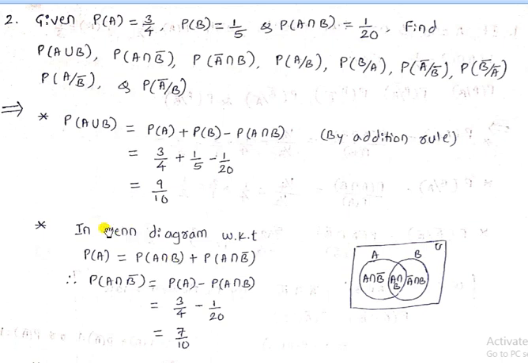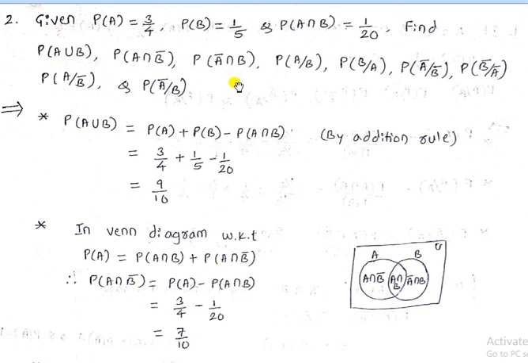Shift this A intersection B to the left-hand side. So we get the value of probability of A intersection B bar as P of A minus P of A intersection B. That is 3 by 4 minus 1 by 20. Again the LCM is 20. 4 fives are 20, 5 threes are 15, minus 1, that is 14 divided by 20, which becomes 7 divided by 10. This is the value of probability of A intersection B bar.